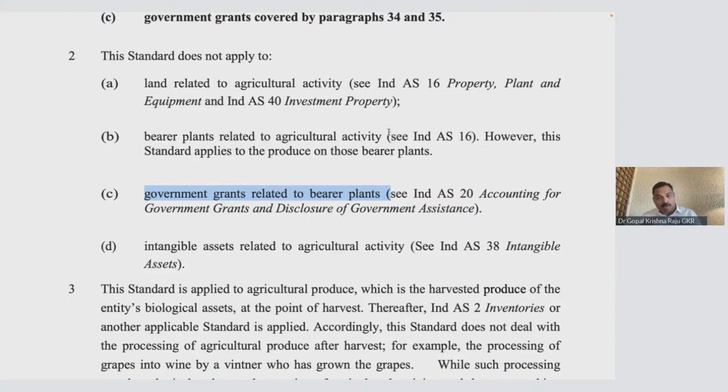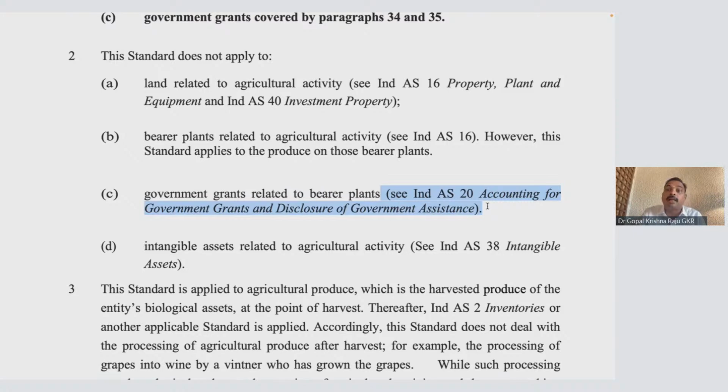Now, government will also buy my share. Let us say 50-50. 50 belongs to government, 50 belongs to me. My portion also I will sell to government. So government will take everything, but 50% only it will pay me. The balance 50% is because government has given land to me. So then how does that have to be measured? We have a separate prescription under IndAS 20, not under IndAS 41. So very interesting connect is there between all these standards. You have to very patiently understand the business part of it. Unless you understand the business part of it, the practical part of applying the accounting will not be clear.